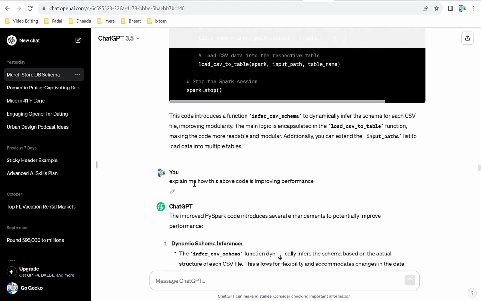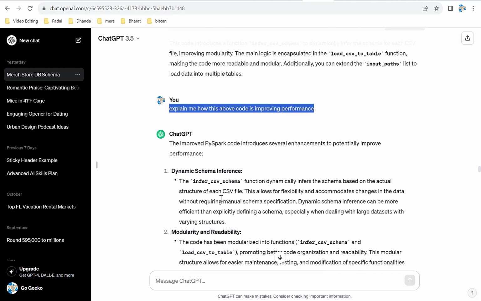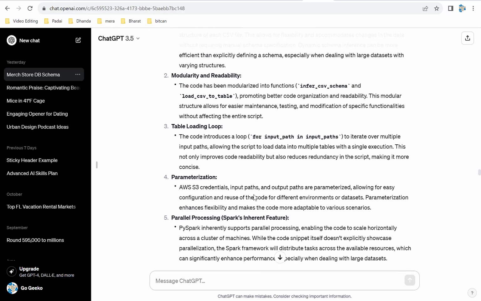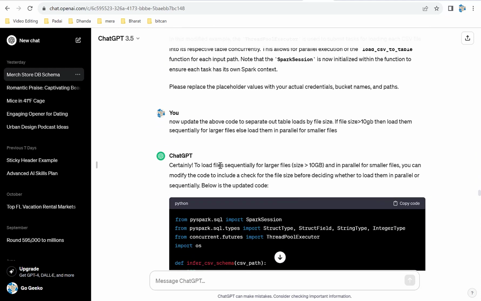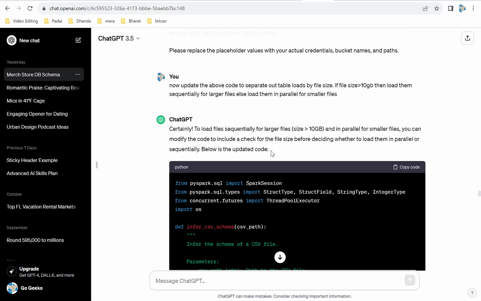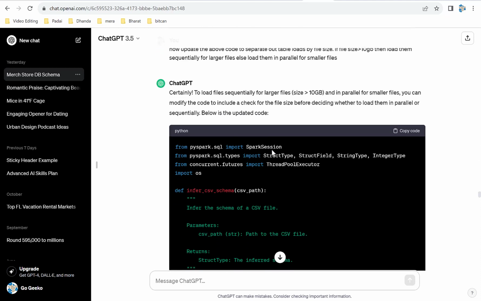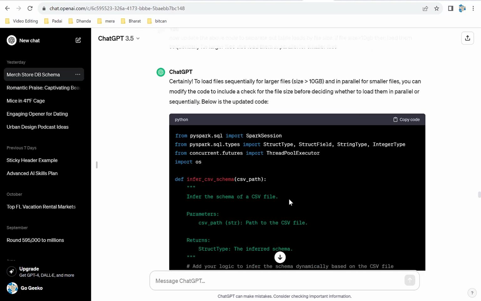And then I asked, explain to me how this above code is actually improving the performance. And it shows me how it's improving the performance. It wrote all those things through, and I can actually do a lot more. Like I had an idea, okay, I wanted to break that code. If the file size is greater than 10 GB, then load those files sequentially. And if the file size is less than 10 GB, then just load it in parallel, because those are small files. You can load them in parallel quickly. ChatGPT can write that kind of code for you.